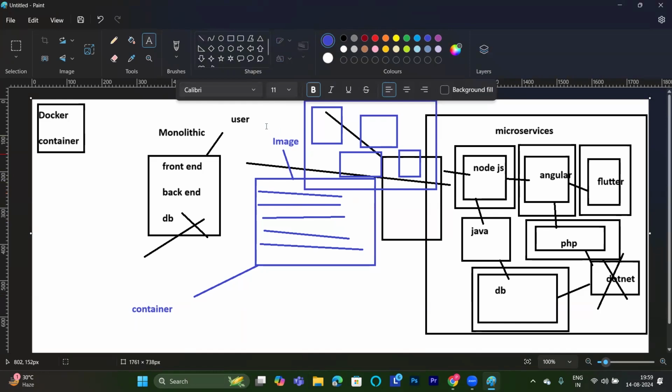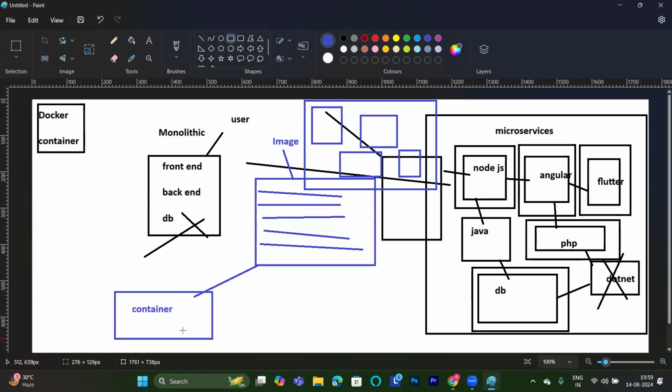I want to send this image to Vishwa or to Umesh. I'll send it from here for transportation. But the time they convert into the transformer, then the action starts. Same here. The time this image converts into the container, your application will run. Your application starts, your end process starts. Whatever task you want to perform, you can perform it here. You cannot perform the task on an image because it is just a template for transportation. It is a car here.